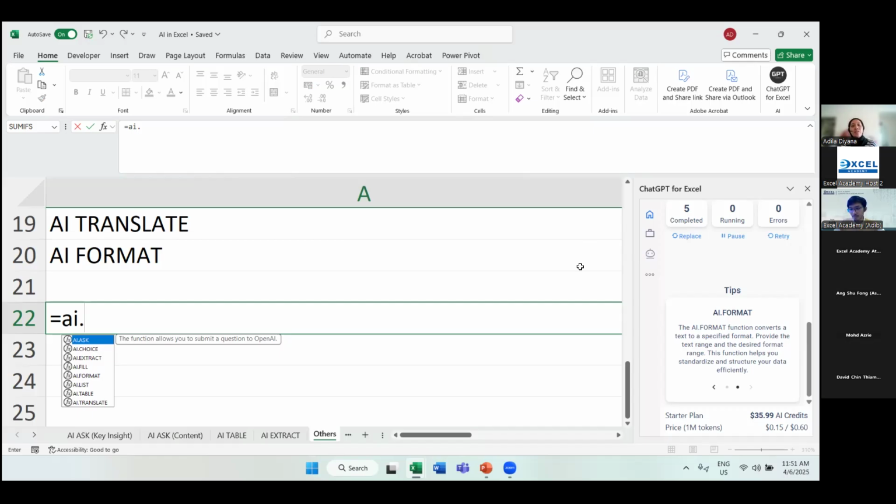For Felix, is there any difference between Excel, ChatGPT, and Copilot? Okay, so first, both ChatGPT and Copilot, you will be using inside your Excel. The only difference is the different company of AI. For now, for AI, we have a lot: ChatGPT, we have Gemini, we have Julius, we have Copilot. We have a lot of different AI. So of course, when you're using ChatGPT and Copilot, there are some differences. For ChatGPT, these are the formulas that you can see, AI.ASK, AI choice, and so on. So Copilot may have their very own formula on how you can apply the AI.